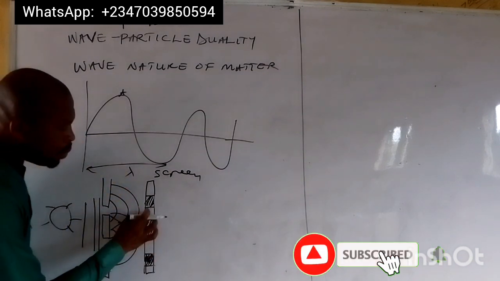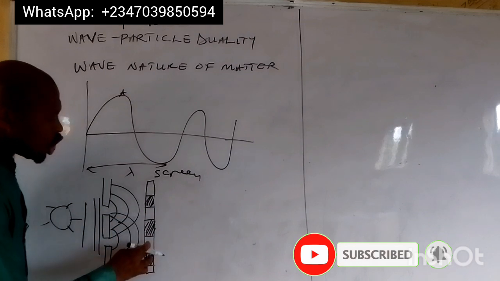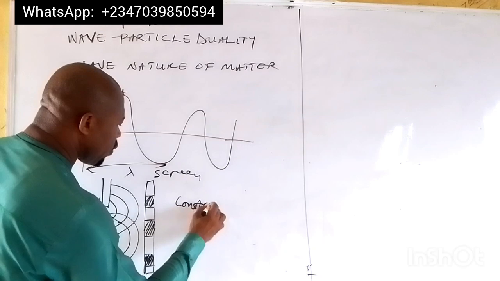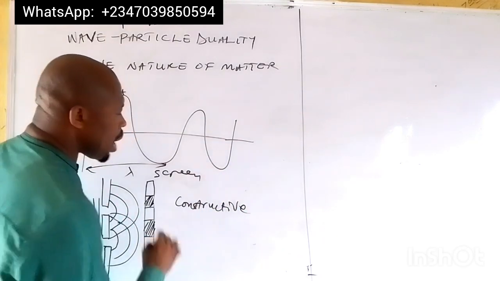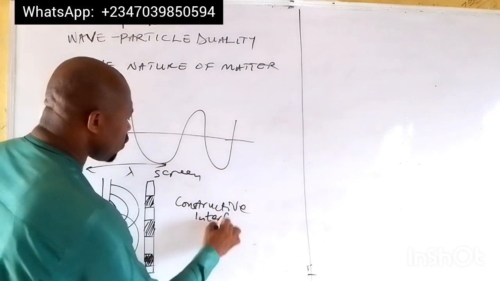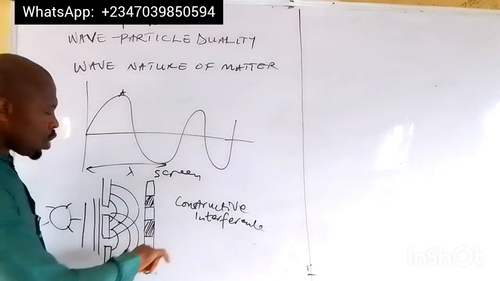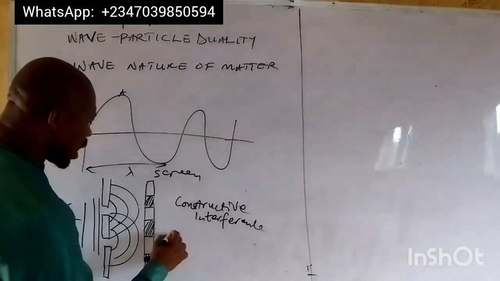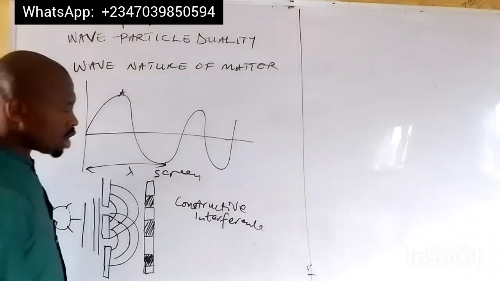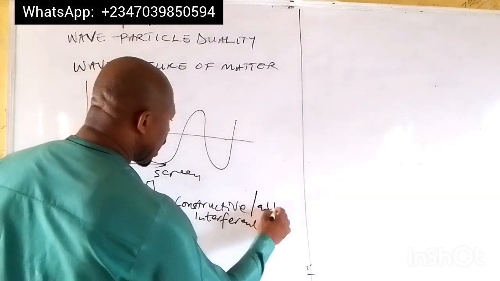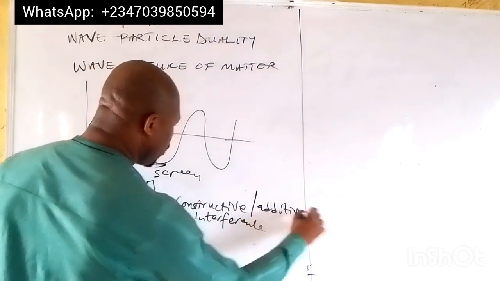Now, the bright portion is caused by constructive interference, while a dark region is caused by destructive or subtractive interference.